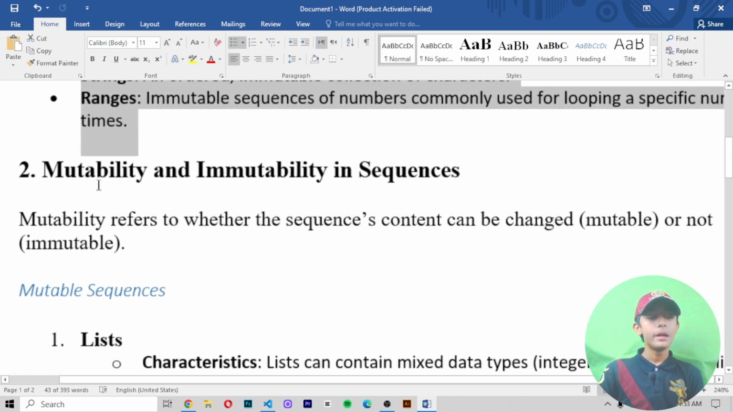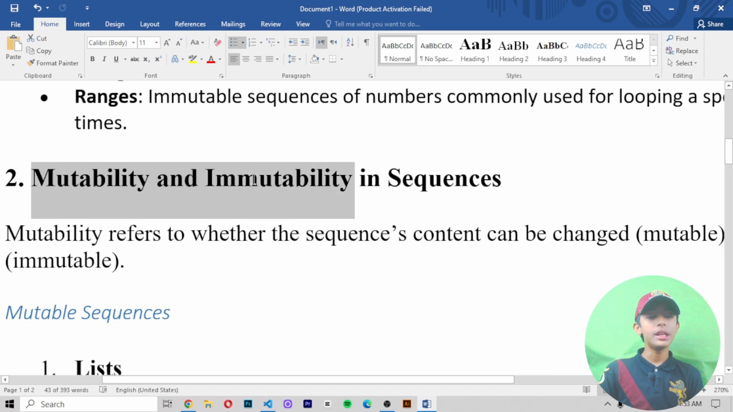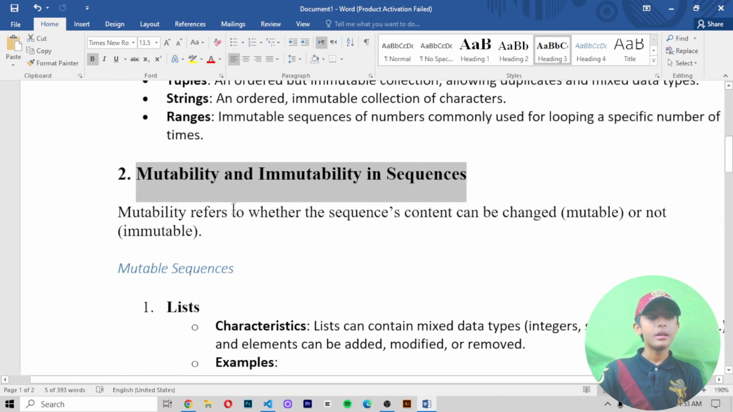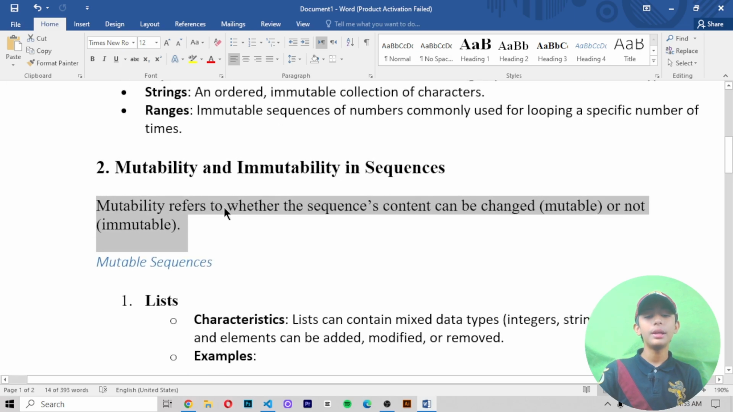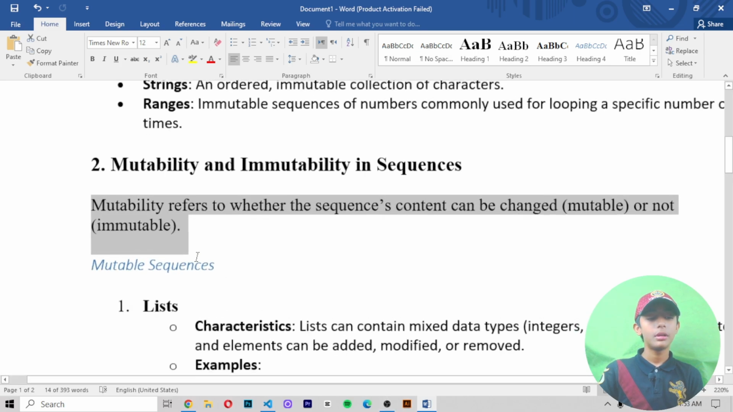Number two, mutability and immutability in sequences. Mutability refers to whether the sequence content can be changed, mutable, or not, immutable.